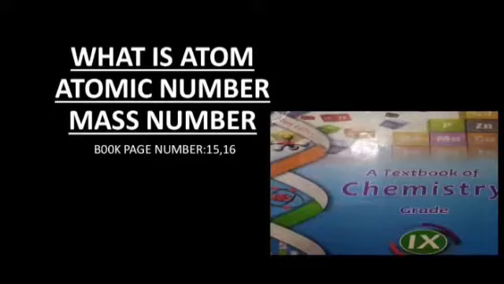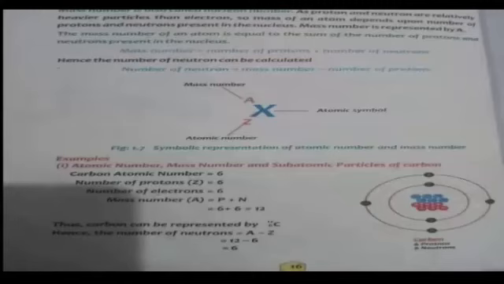Students, in your previous lectures, you have studied about matter and its classification, elements, compounds and mixtures in detail. But today we are going to discuss some new topics from your textbook of chemistry. These topics are atomic number and mass number, which are on pages 15 and 16 of your book. Students, all of you must open your textbook in front of you for better understanding of these topics. Atomic number is on page 15 and mass number is on page 16.